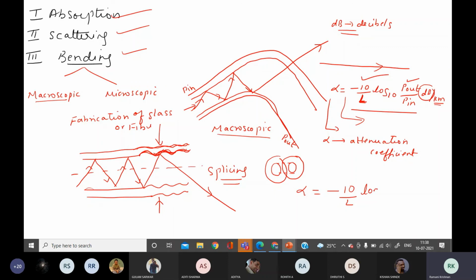Those who want to know how this equation has come can refer to your textbooks. The unit is decibel per kilometer. Since optical fibers have very large lengths, we use kilometers, not meters. So this is the topic we have seen today, and now ask me if you have any doubt.